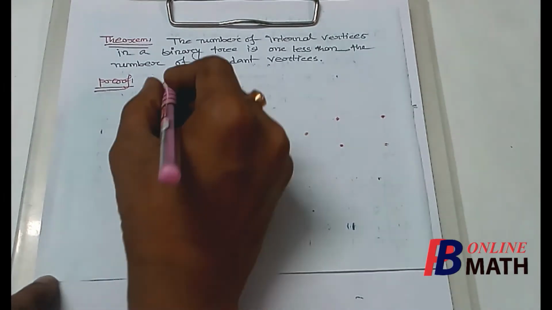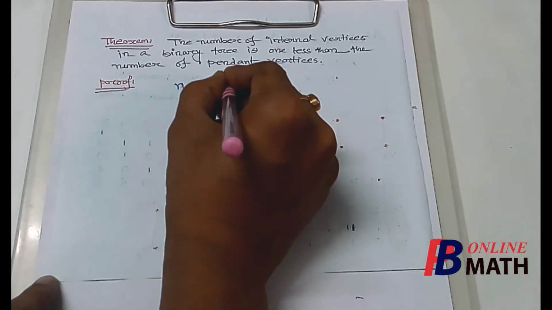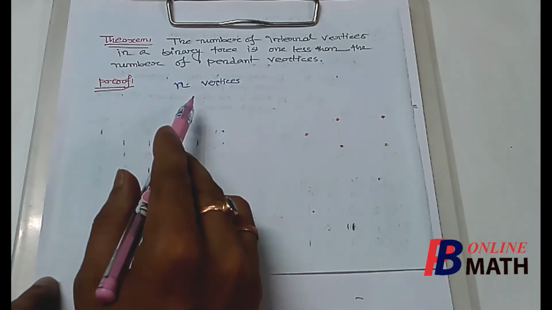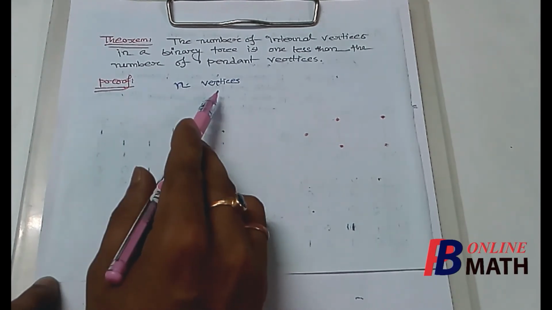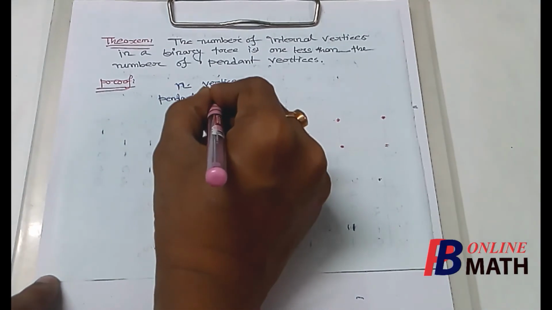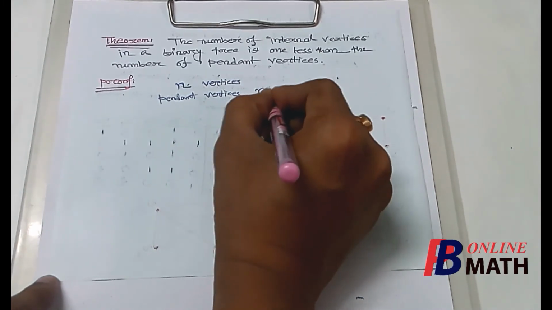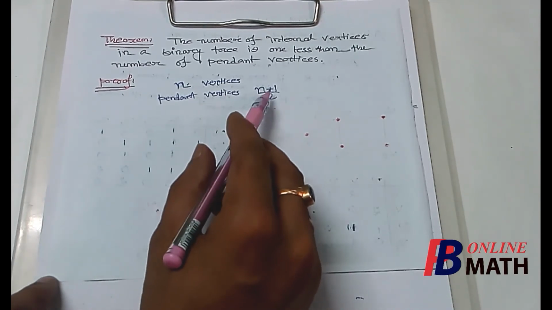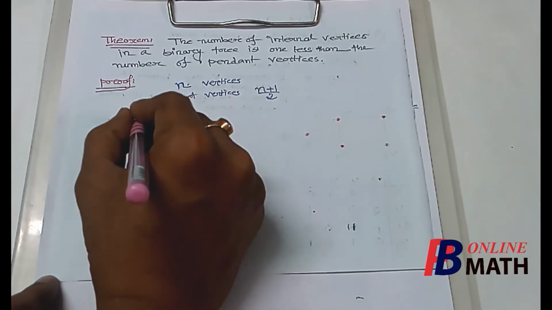So let us assume that the number of vertices for this binary tree is n. So the binary tree has n vertices. And from the previous theorem, we know that for a binary tree having n vertices, the number of pendant vertices is (n plus 1) by 2, and all the remaining vertices are called internal vertices.